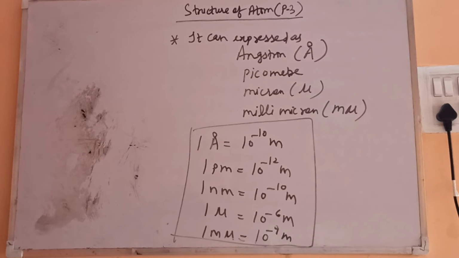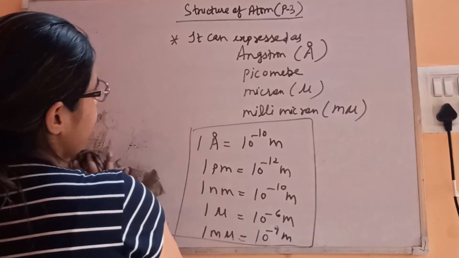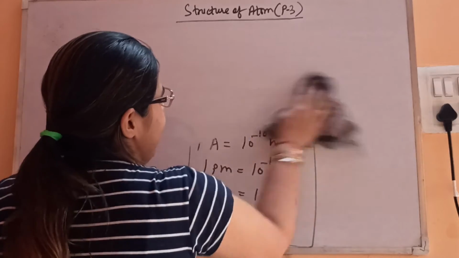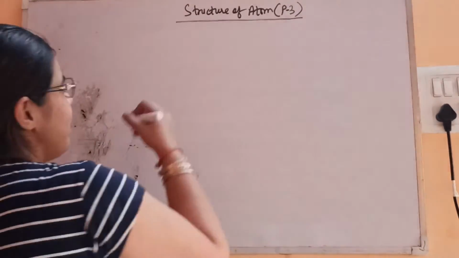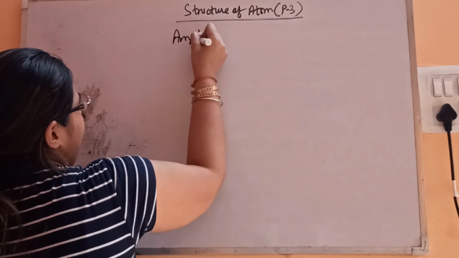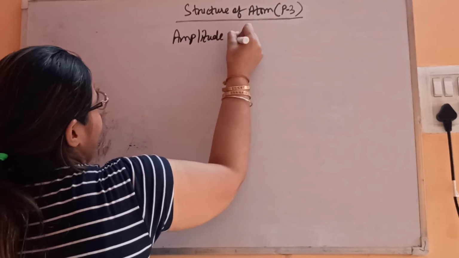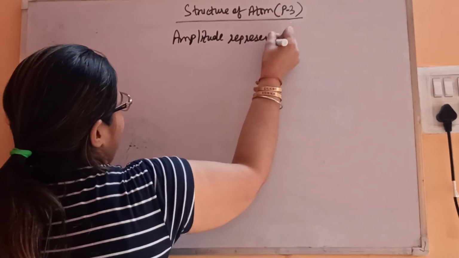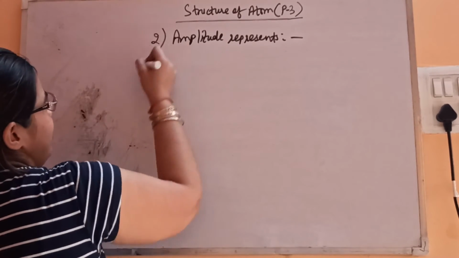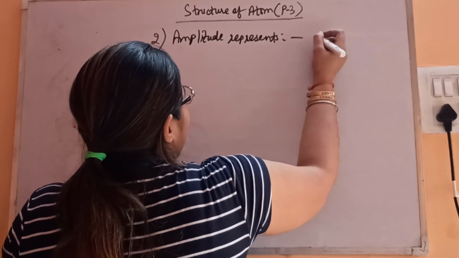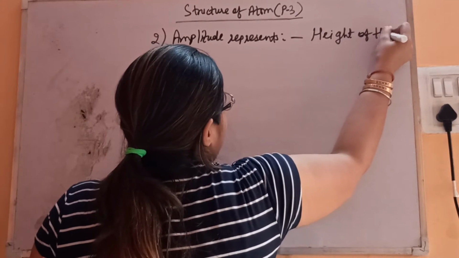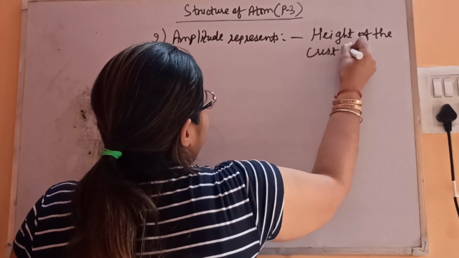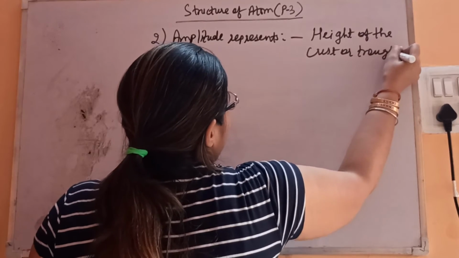So next we'll see amplitude. Amplitude represents the height of the crest or trough, as we have seen in the propagation of a wave.